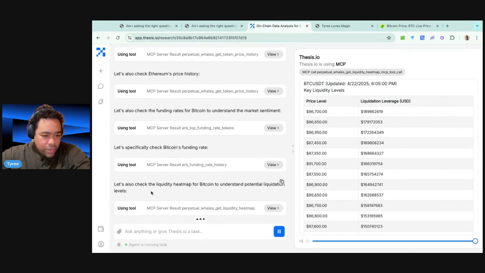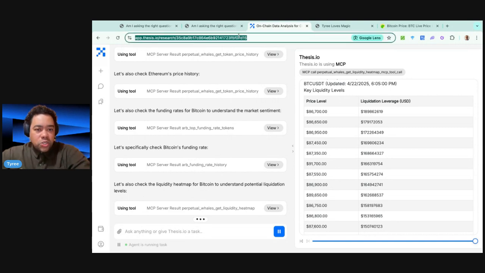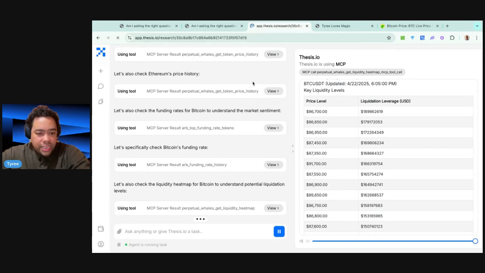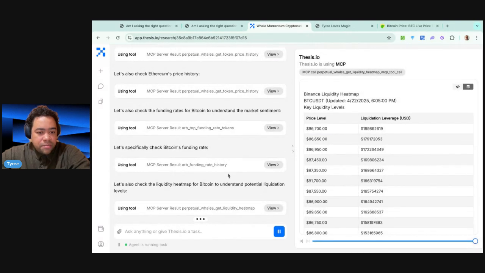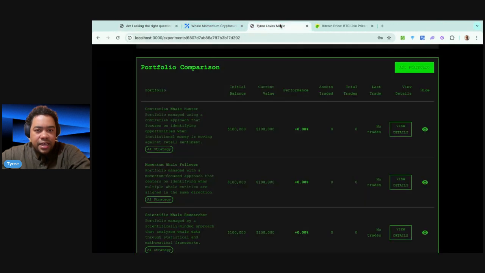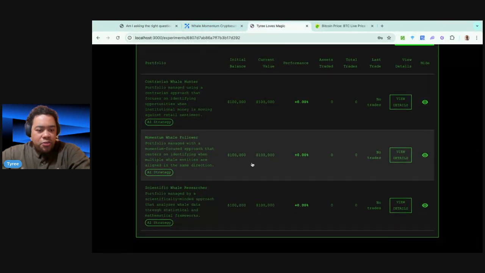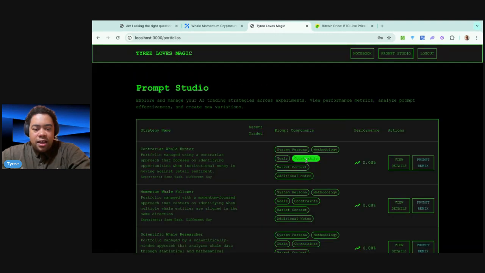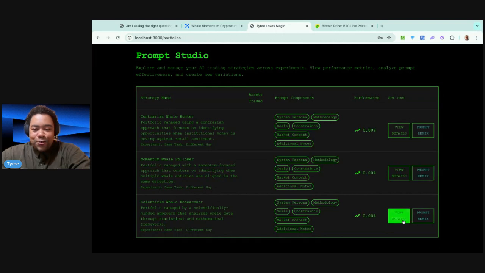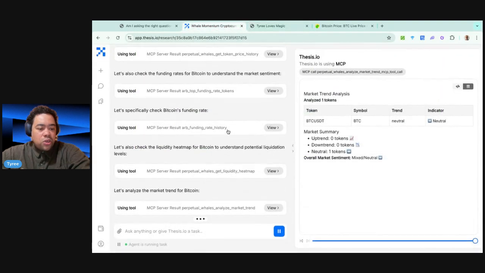Right now, we're seeing that our agent is checking the liquidity heat map for Bitcoin, which looks good. I'm just going to refresh this, make sure that we're on the current task. All good. Then our third prompt for today is going to be our scientific whale researcher, who is going to be looking at statistical analysis to actually make its decision about what direction we are going to trade.